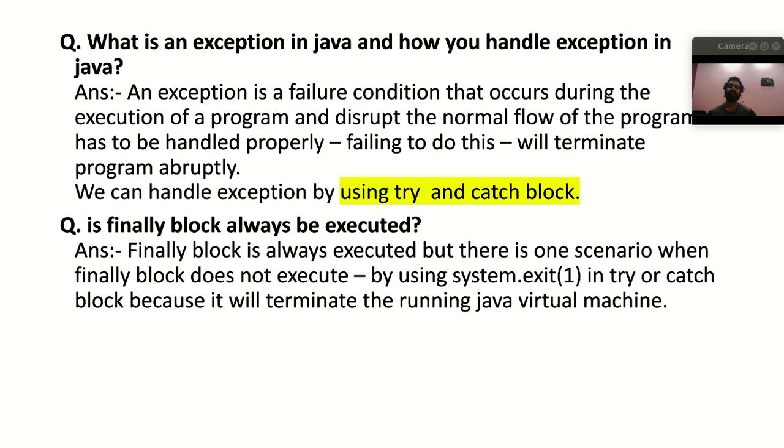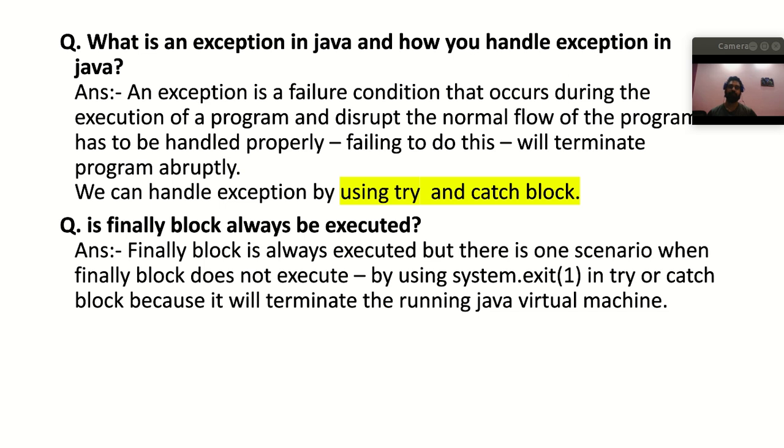So also you get the array out of bound exception. When you are accessing any variable which is out of bound index, let's say that if the size of the array is 5 and you try to access the sixth element, sixth index, then here you may get the array out of bound exception, right? So these are unchecked exceptions, right?